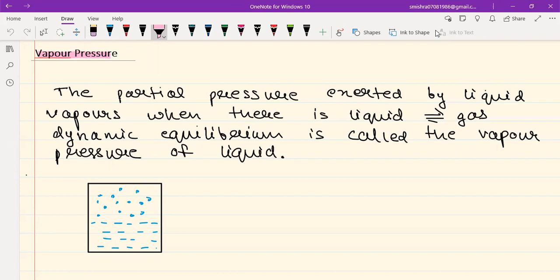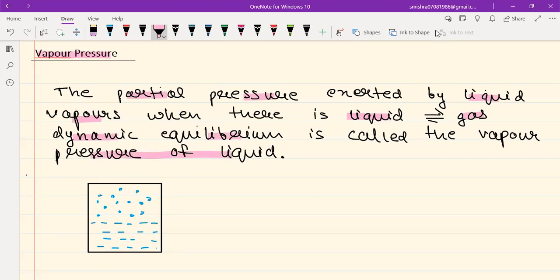Let's quickly run through the definition, and then I'll be taking some very good examples to make you understand what is the fundamental difference between a normal pressure of a gas and the vapor pressure. So let's read the definition first. The partial pressure exerted by liquid vapors, when there is liquid gas dynamic equilibrium, is called the vapor pressure of liquid.